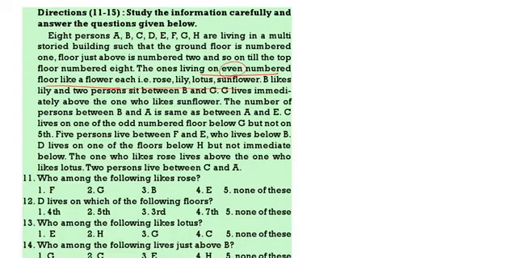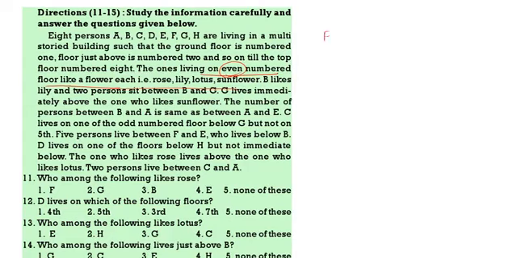B likes lily and 2 persons are there between B and G. G lives immediately above the one who likes sunflower. The number of persons between B and A is the same as between A and E. C lives on an odd number floor below G but not on the 5th. 5 persons are there between F and E, who lives below B. D lives on the floor below H but not immediately below. The one who likes rose lives above the one who likes lotus. 2 persons are there between C and A.